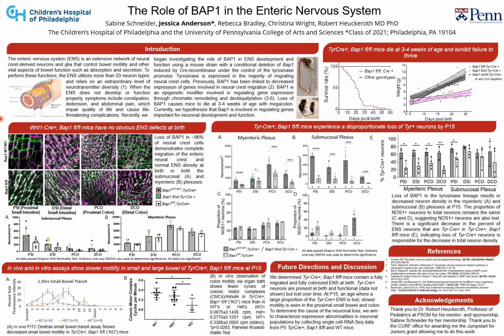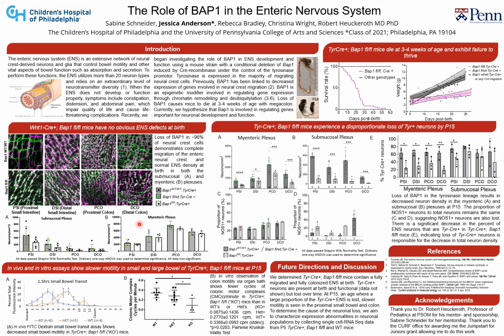So in order to determine if that's something that's happening in our mice, we knocked out BAP1 in about 90 to 100% of enteric nervous system cells, so our neurons and our glia, and that's using the SWINT1 promoter. And then we looked at the neuron density in each bowel region, and we find that there's no significant difference in either the submucosal or the myenteric plexus. And these are just the two nerve plexi of the bowel.